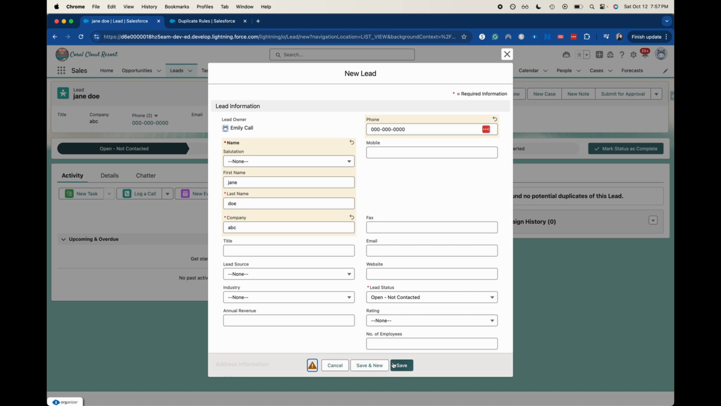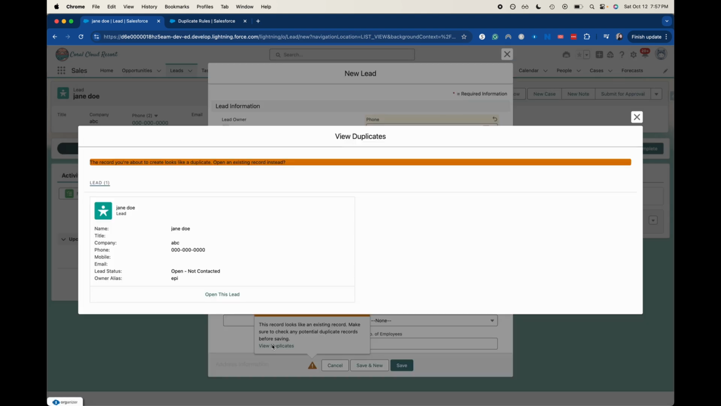All right, let's go ahead and click save. Oh, and it says, hey, looks like you're an existing record. Make sure to check any potential duplicates. So here we can also view those duplicates and we can see that, hey, Jane Doe does have another lead that is available to use. That could be her, it could not be her. You need to double check, but these duplicate and matching rules really help a lot with data quality. And the earlier in the lead process that you can get data quality off on the right foot, the better. So that's why we started with leads.